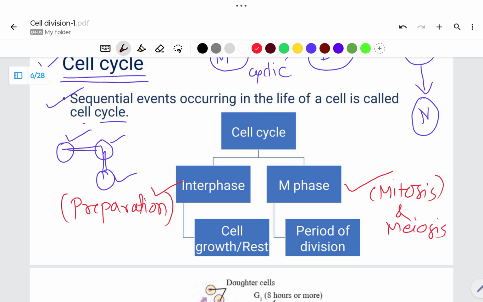In interphase we can observe the cell undergoes growth, or sometimes the cell takes a rest before it undergoes future division. So here I say it is a preparation for future division, and M phase is the period of division, which is divided into mitosis and meiosis.